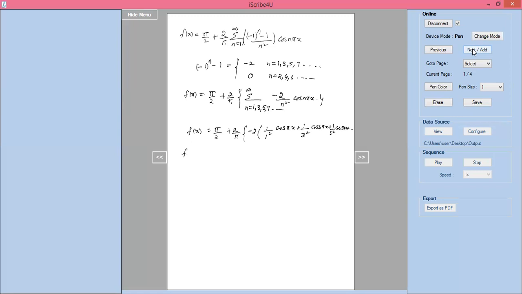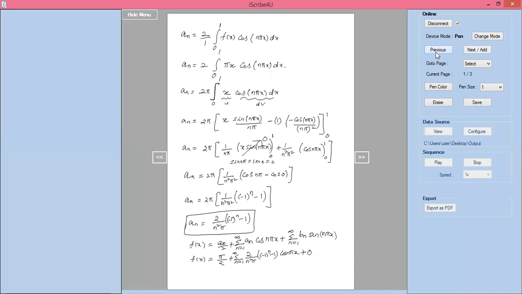Now I will write f of x equal to pi by 2 minus 4 by pi into 1 by 1 square into cos pi x plus 1 by 3 square into cos 3 pi x plus 1 by 5 square into cos 5 pi x plus and so on, which is the required solution for the given equation. This is what is required to prove, and they have given the same in the given problem also.